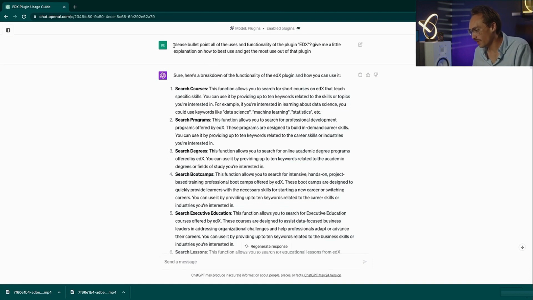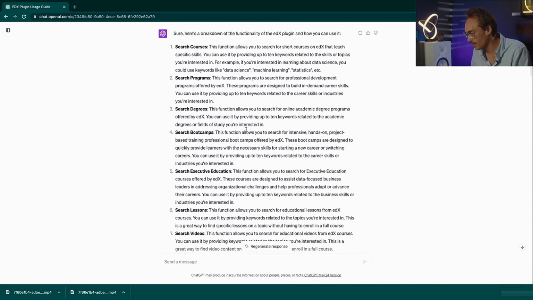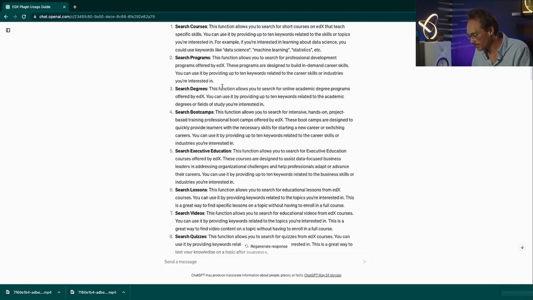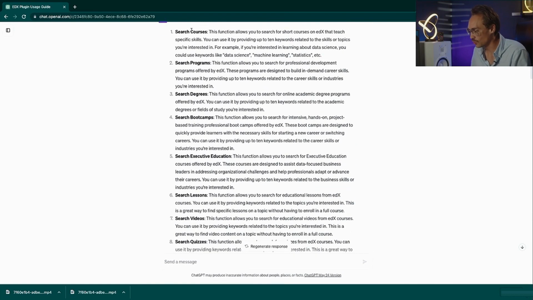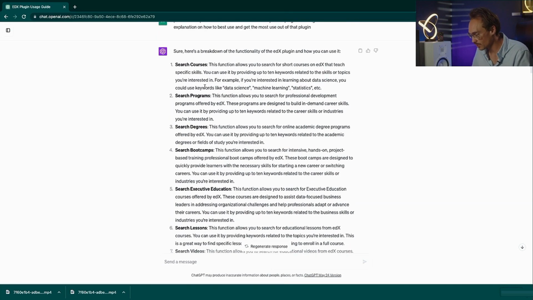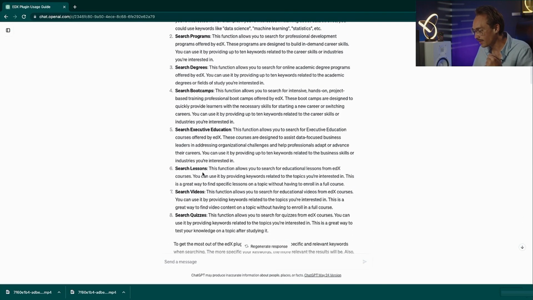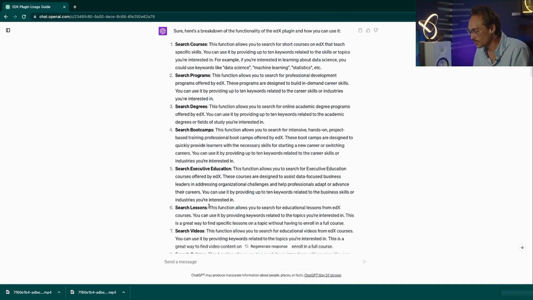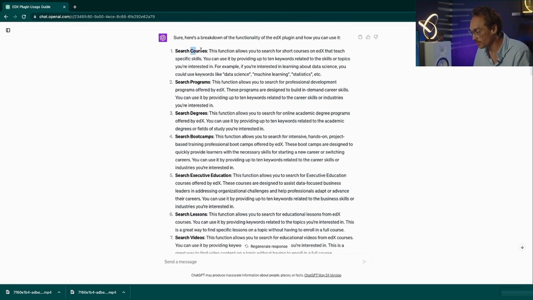So I went and used my favorite plugin prompt to see what ChatGPT would recommend as the specific functions and capabilities of this plugin. And you can see that it breaks down edX's database into courses, programs, degrees, boot camps, executive education, lessons, videos, and quizzes. So you can search for programs on a topic, courses on a topic, and lessons on a specific topic, or even a specific video.